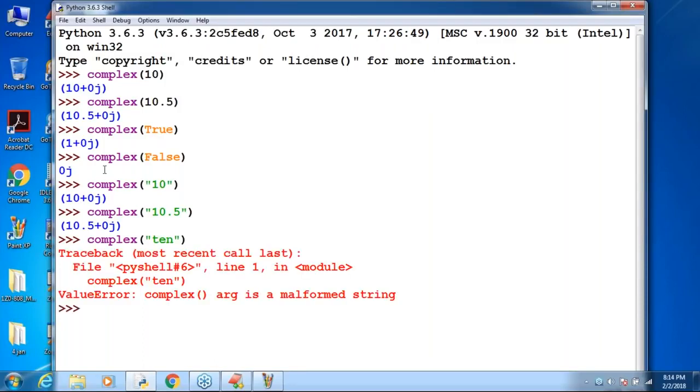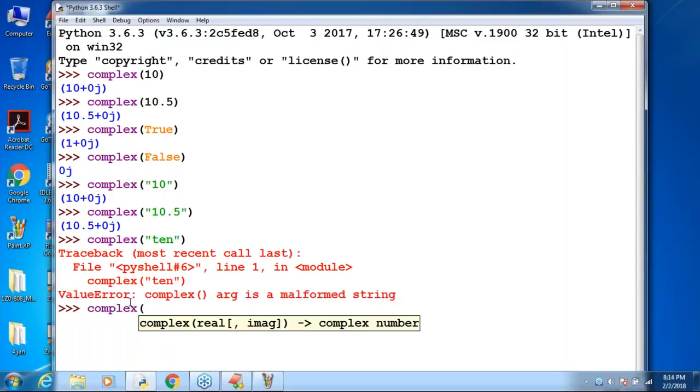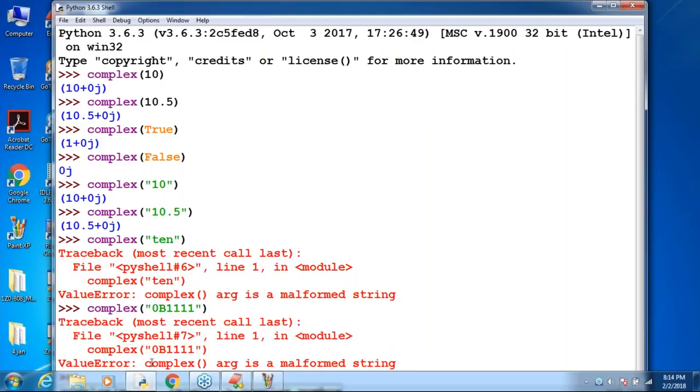Do you know, sir, value error? By default we are going to get a ValueError: complex() arg is a malformed string. Now I'm taking some other base, complex of '0b1111', like this. Can you please observe that? Same error by default we are going to get. Clear for all of you, right?